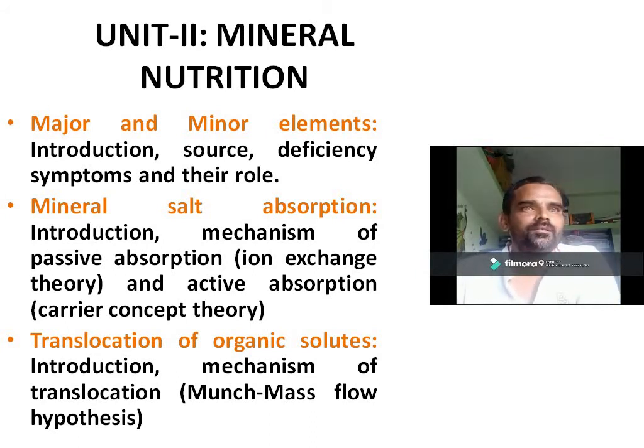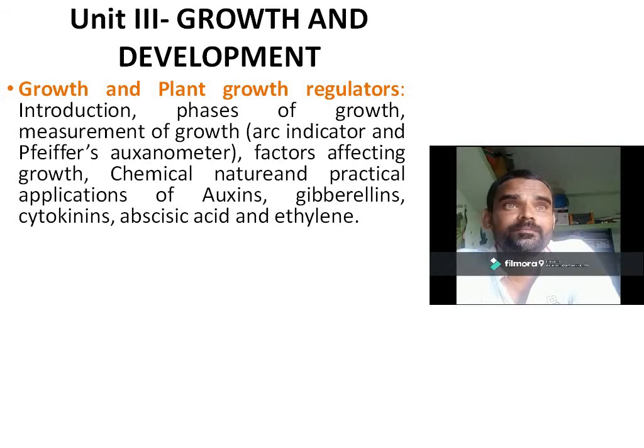The third unit deals with the study of different kinds of growth hormones which are found in the plants. Initially we have to see what is meant by growth, and what the different phases of growth in the plant are. We know that from seed germination to flowering or formation of fruits, the plant goes through different stages. We have to study the different phases of growth in the plants,